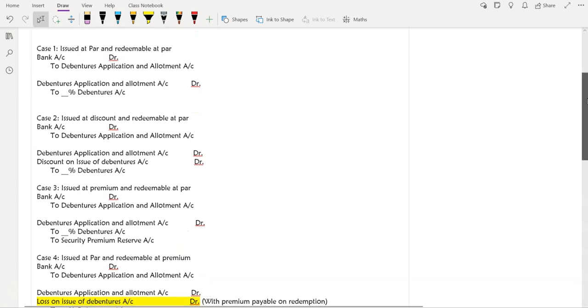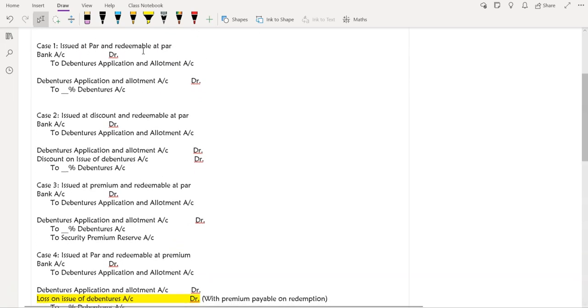So let's discuss. Case 1, issued at par and redeemable at par. What is our normal journal entry when we issue the debentures at par? Bank account debit to debentures application and allotment account, and then this application and allotment account debit is transferred to the percentage debentures account, right? Yes, ma'am. There is no difference. This is the same entry for issued at par and redeemable at par. Again, case 2, this is the simple entry when we issue our debentures at discount, issued at discount and redeemable at par. The first entry, bank account debit, is actually the same for all the cases.